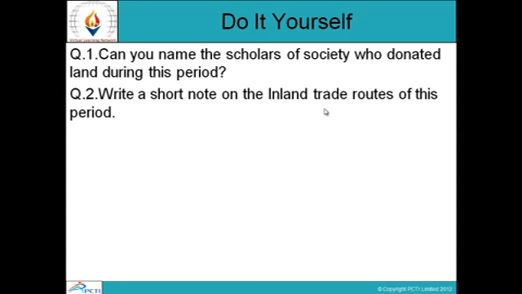Question 1. Can you name the scholars of society who donated land during this period? And next, write a short note on the inland trade routes of this period.